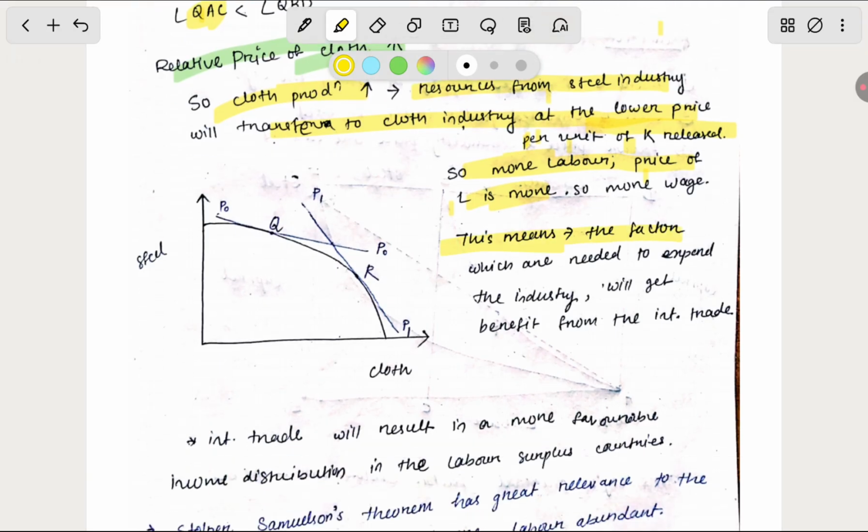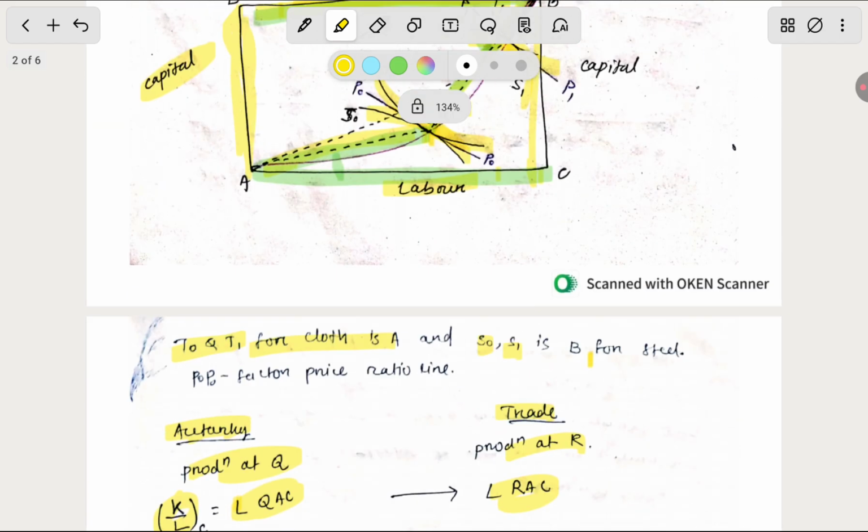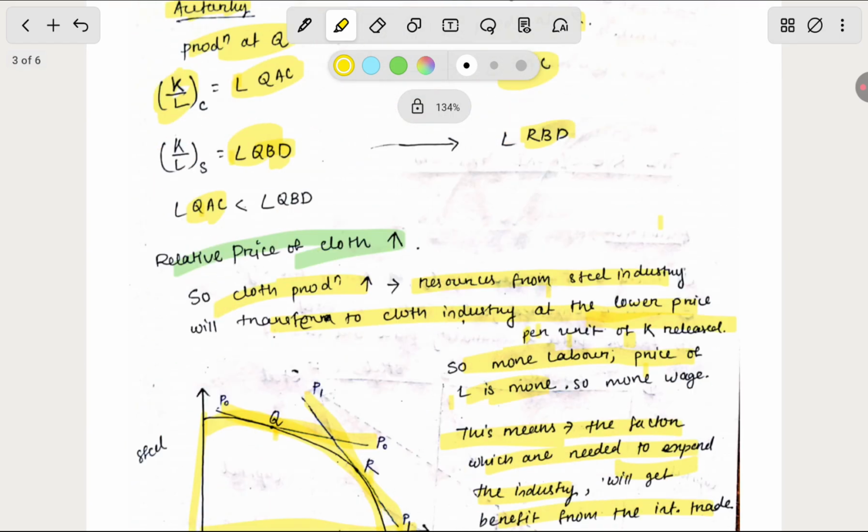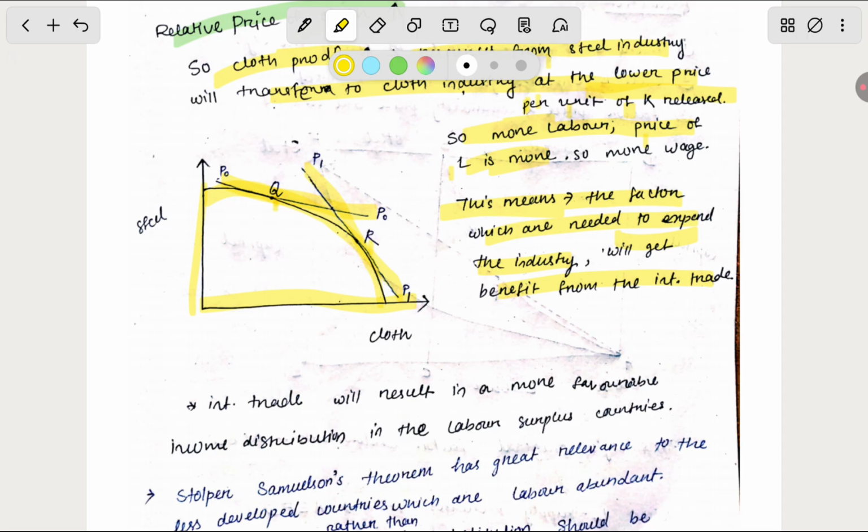This means the factor which is needed to expand the cloth industry will benefit, because the demand for that factor is clearly seen. So if you take a diagram, this is the steel, this is the cloth, this is the price line. We know that this is the sacrifice ratio line. This is Q, this is R. Before that the economy is producing at Q. After that, the economy is producing at R.